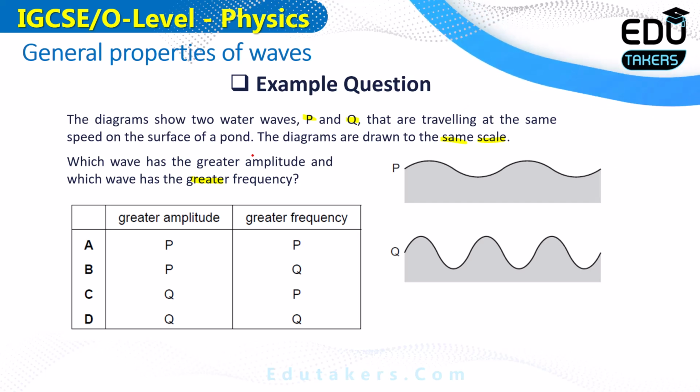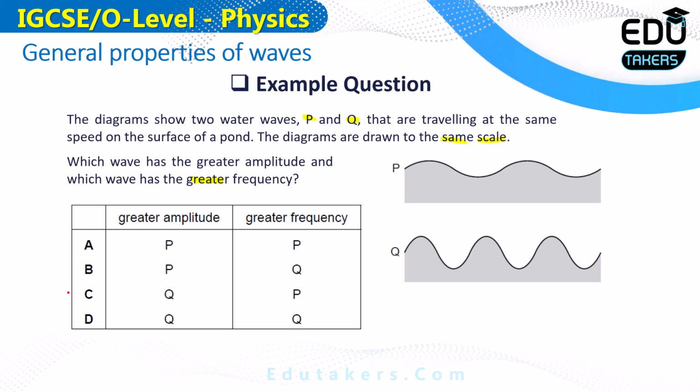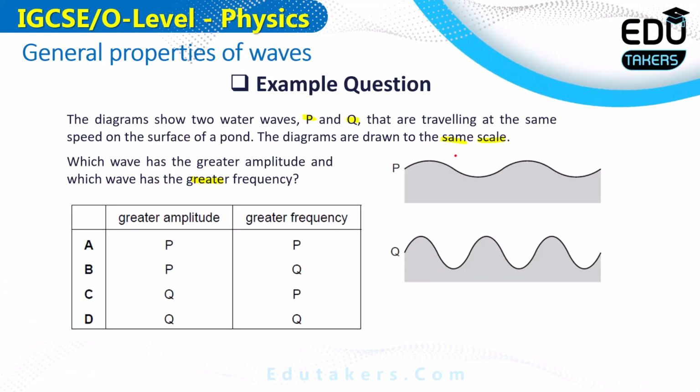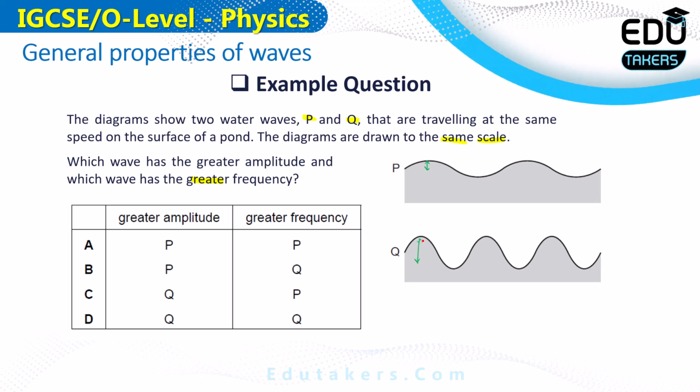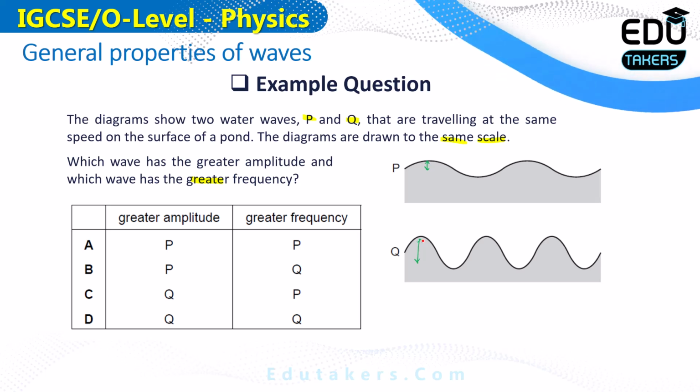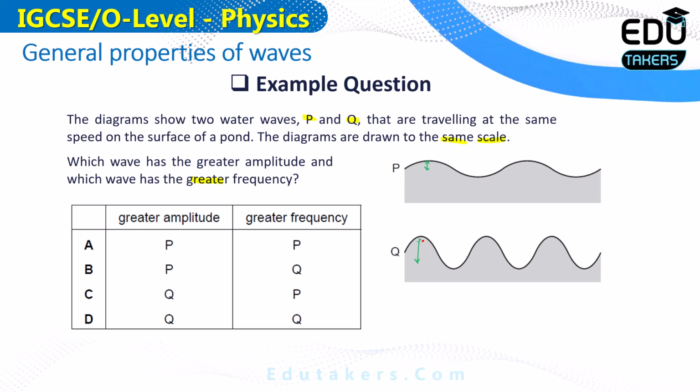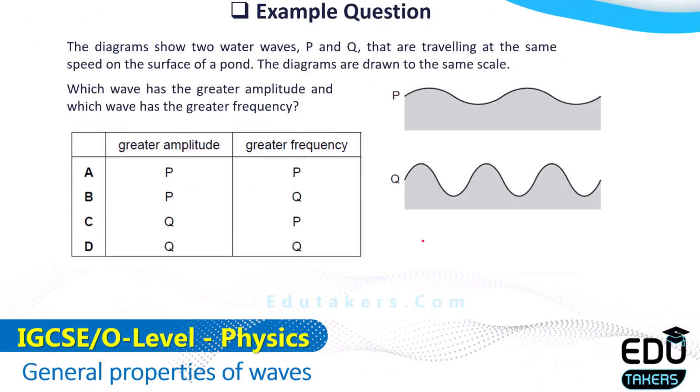Amplitude is basically the maximum displacement of the body from the mean position. So if I mark the amplitude here, in the case of wave P, this is basically the amplitude. In the case of Q, this is basically the amplitude. So for the wave Q, the amplitude is larger as compared to P, and the frequency of the wave Q is also larger than P. Let's see the answer and explanation.